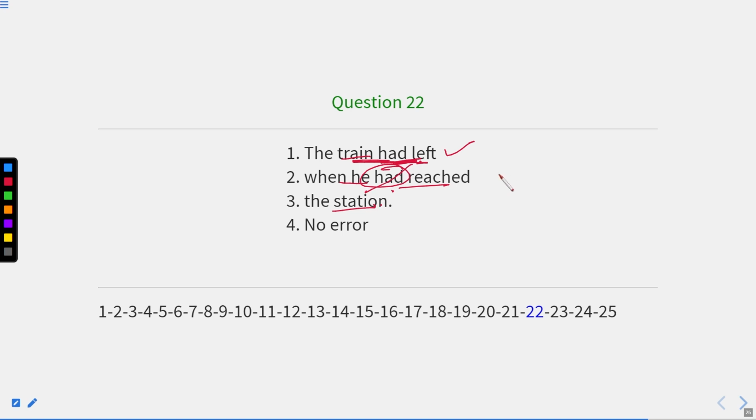So we should write in indefinite tense. So here had should be removed, and the correct sentence will be the train had left when he reached the station. Okay, so one has to be kept in indefinite tense and the other should be in perfect. The action which has taken place previously should be written in perfect tense, and the remaining will be in indefinite tense, of course. So the correct sentence will be the train had left when he reached the station. Therefore, the error is in part second of the sentence.